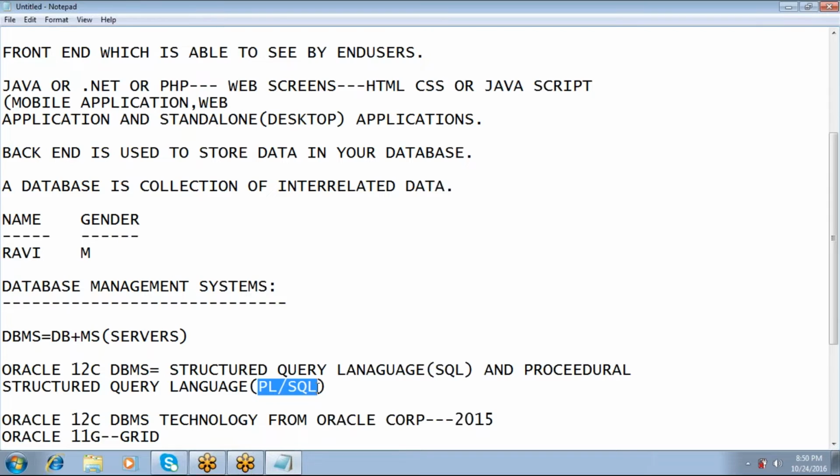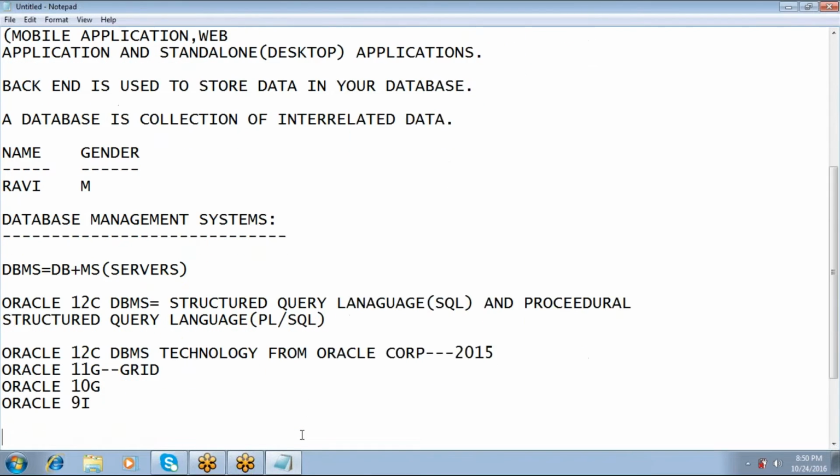Yes. Oracle 12c DBMS consists of two components. One is SQL, the second one is PLSQL. Both components have their unique purpose, so their specification is different. Are you clear? Yes.